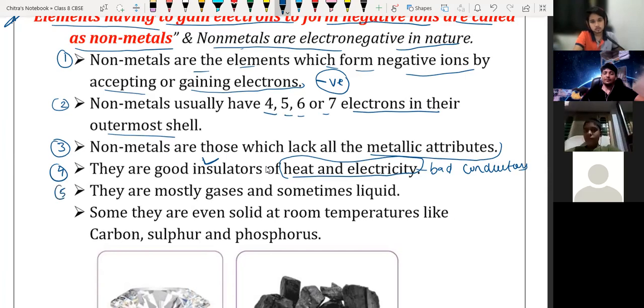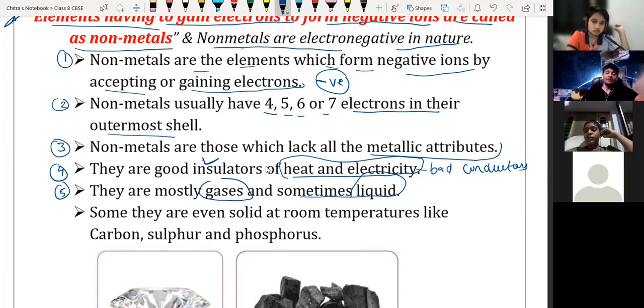Fifth point, they are mostly gases. Most non-metals are gases and sometimes liquid also. But sometimes we have them in solid form also, like carbon, which is present in coal, and coal is solid.